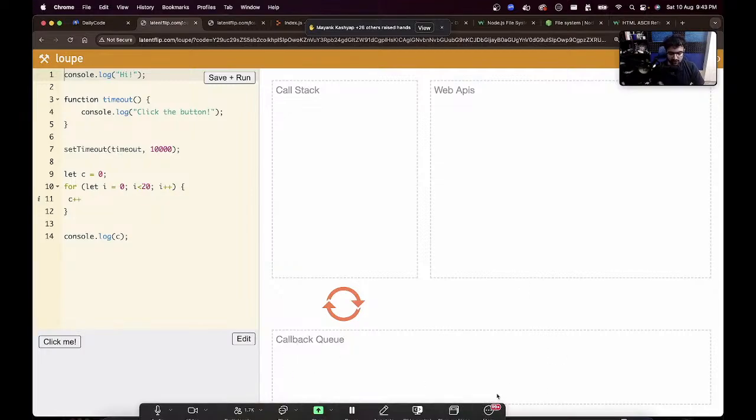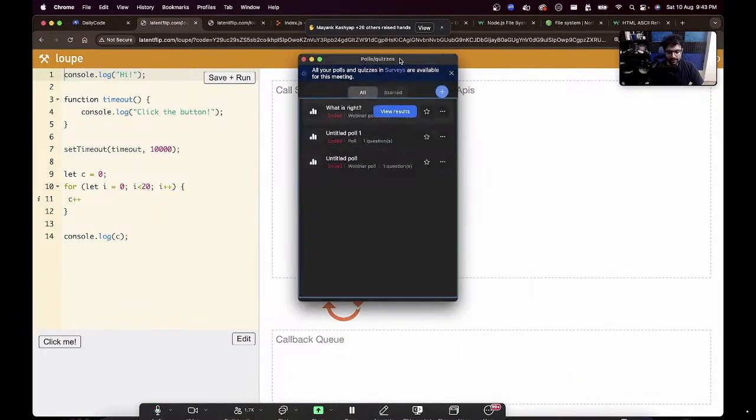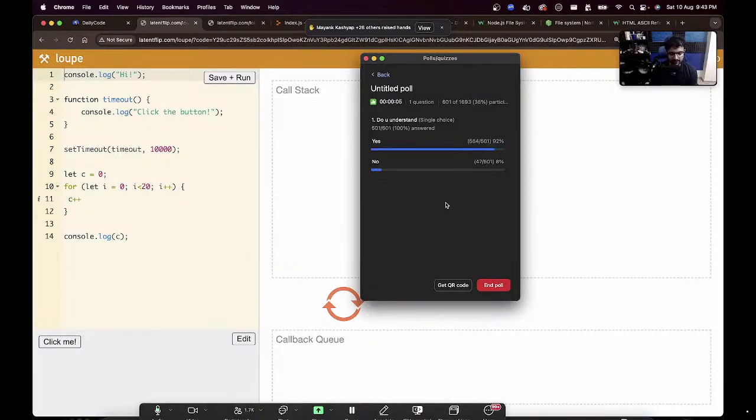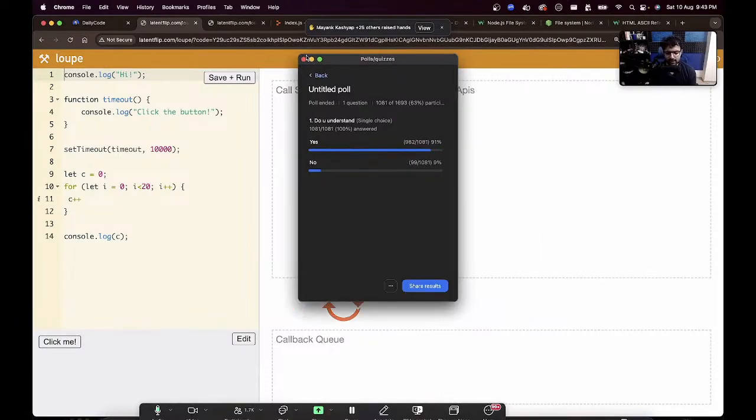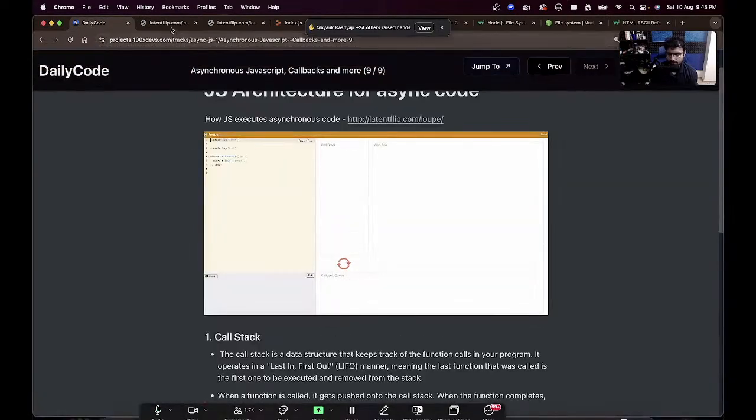Let's do a poll and see how many understood this in the first go. If you understand this, then tomorrow will still be hard, but not as hard, because tomorrow we understand promises. Oh, we understand this very well. 91%. Great.